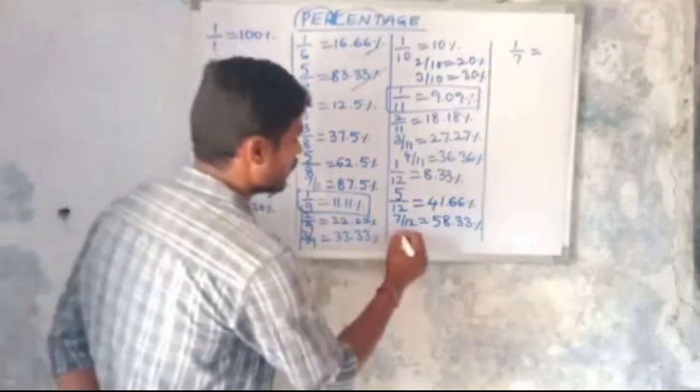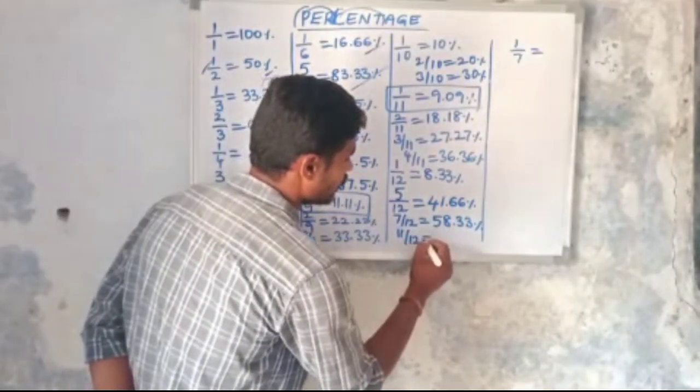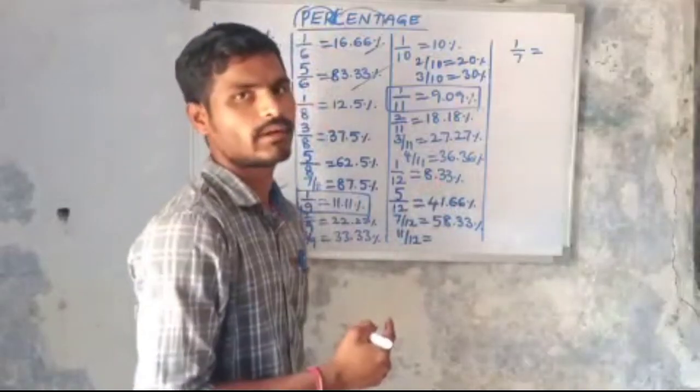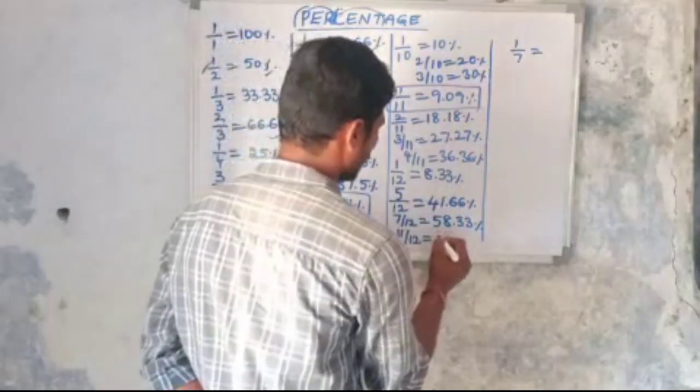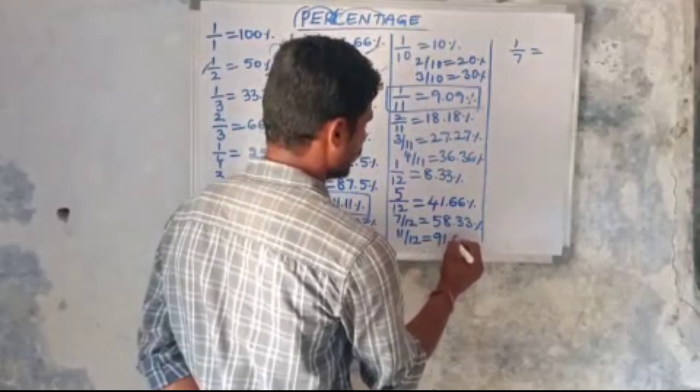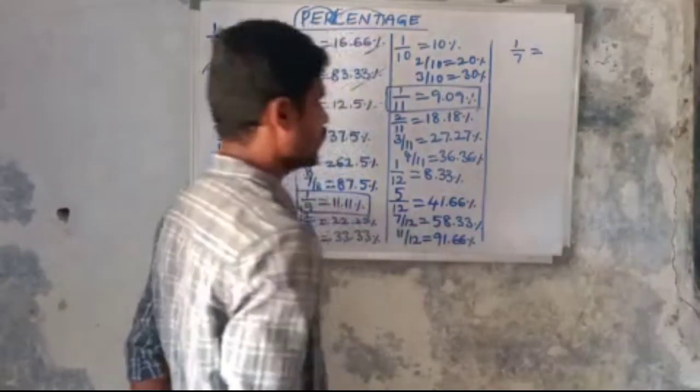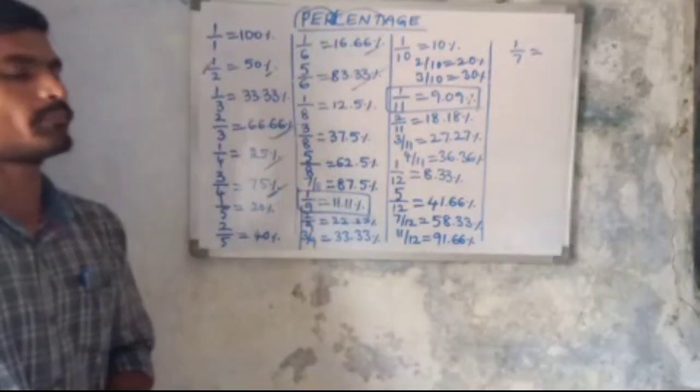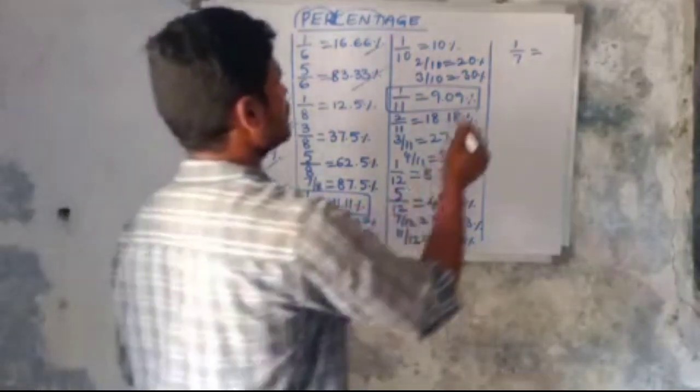Then next, 11 by 12. 11 by 12 means what? 11 into 8.33 percentage. Okay. Then the value of 11 by 12 equals 91.66 percentage. So you should remember these values. Okay. Then lastly, 1 by 7.